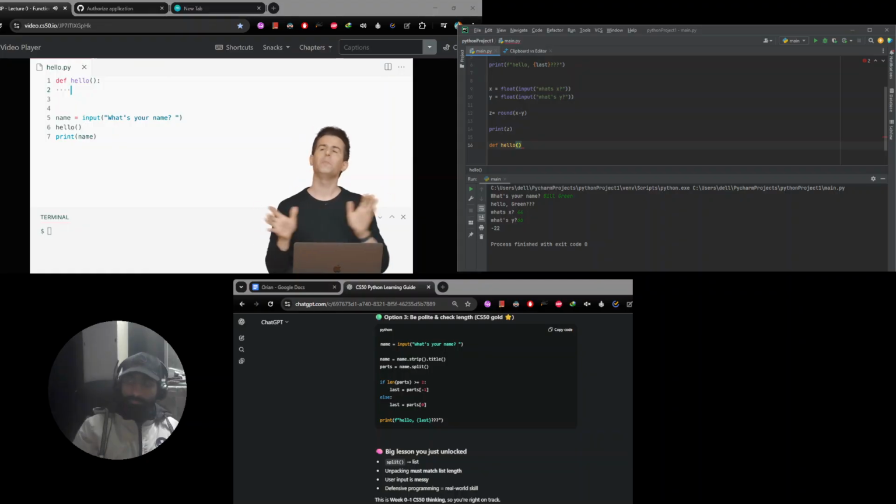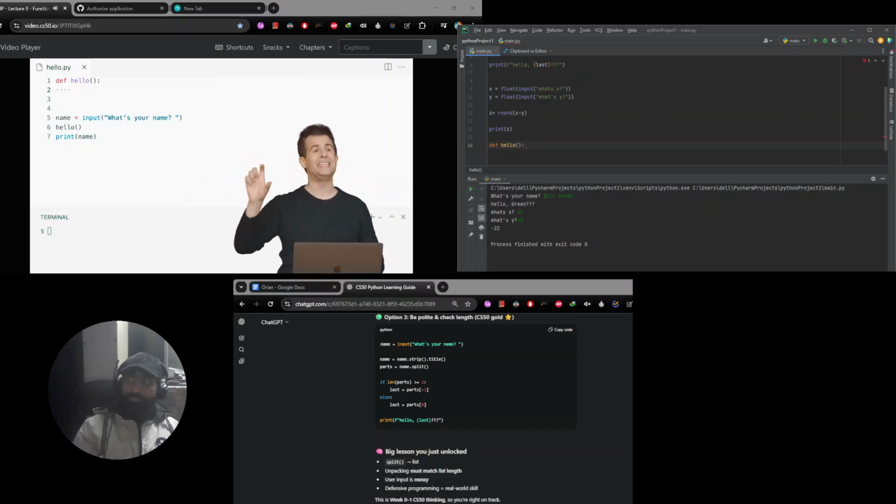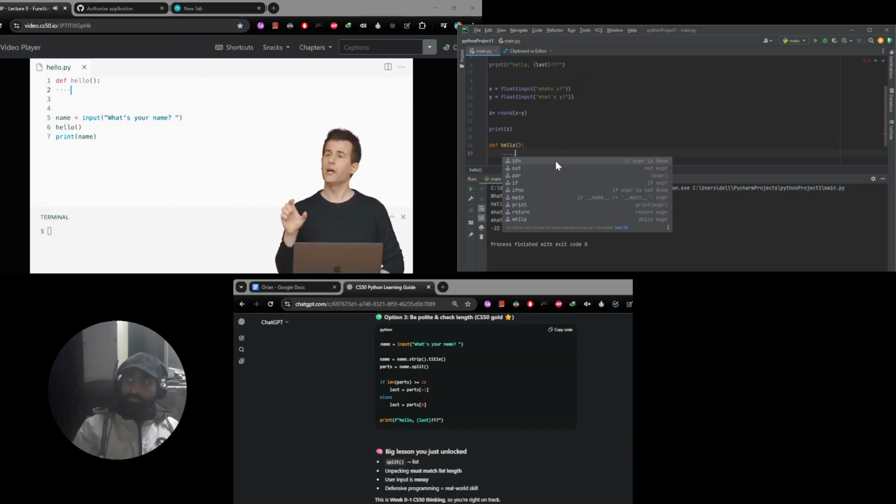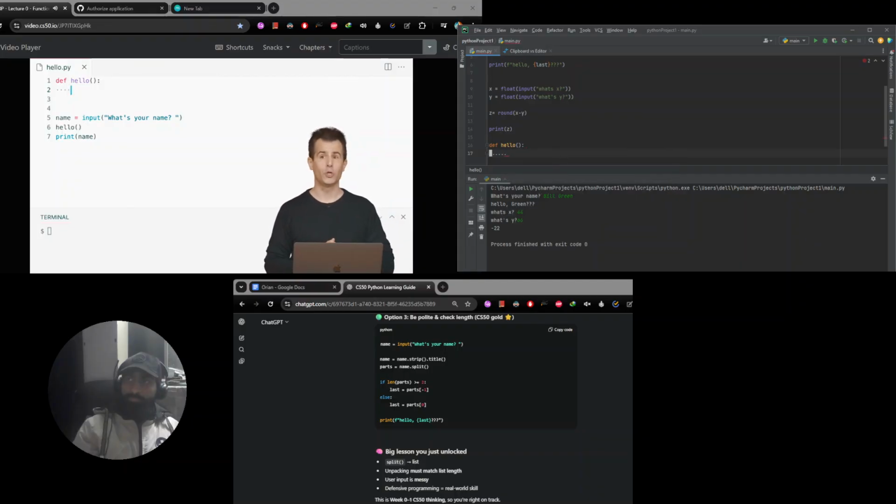The parentheses with nothing inside means that this function at the moment is not going to take any inputs. No arguments there too. The colon means stay tuned for some indentation. Everything that's indented beneath this line of code is going to be part of this function. It's going to be a super short function. One line of code. It's just going to print out quote unquote hello.